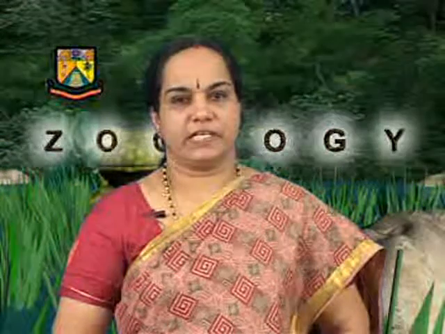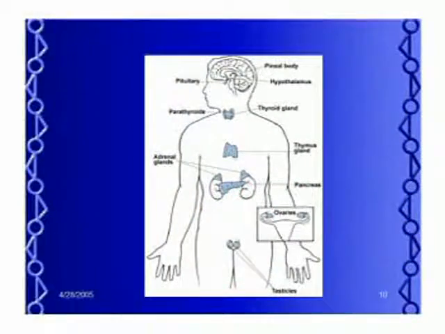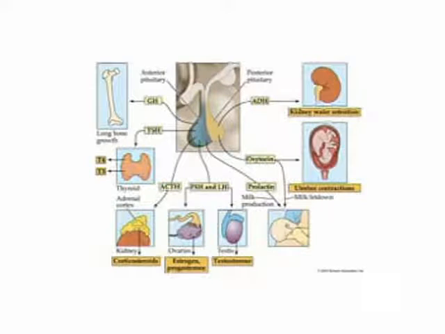Pituitary is concerned with multiplicity of vital processes in the system. It produces 9 protein or polypeptide hormones. These exert their influence on other endocrine glands of the body. Hence, pituitary is called as the master gland. But other endocrine secretions also act on the functioning of the pituitary. Hence, all the endocrine glands are interdependent and influence each other.